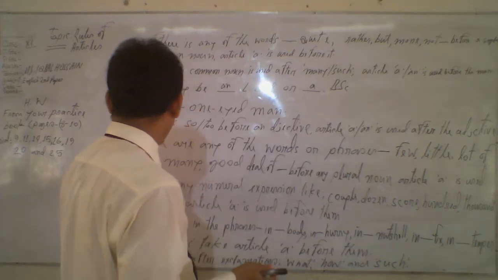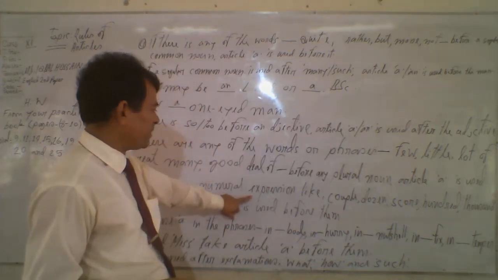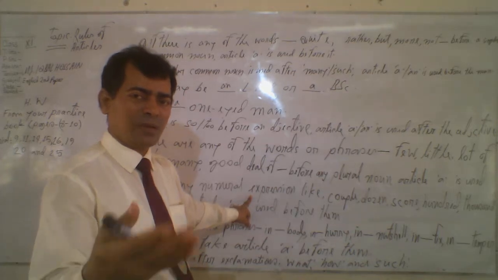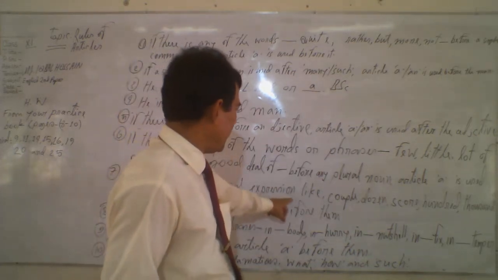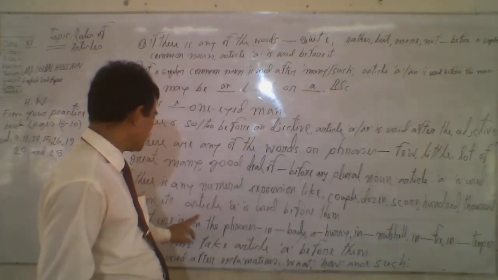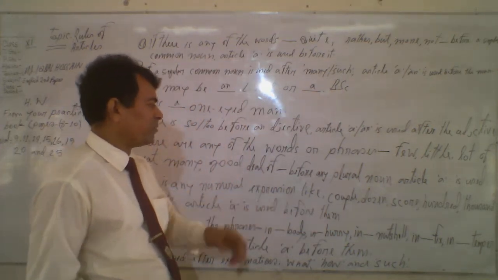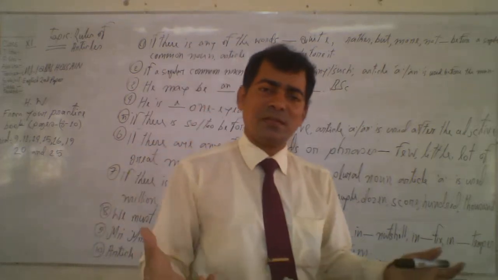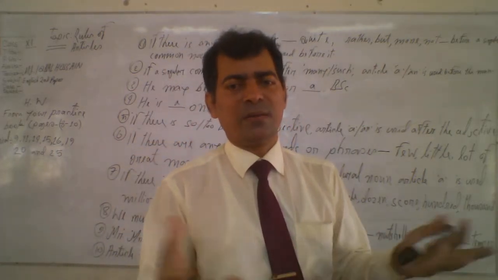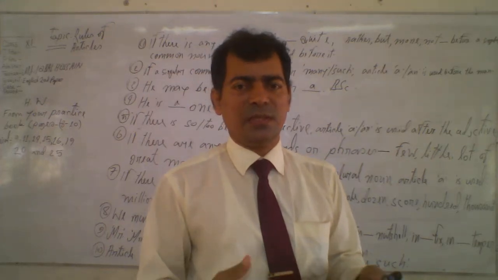Now, rule number 7, if there is any nominal expression, that is any expression that refers to any number, like couple, dozen, score, hundred, thousands, million, etc., article A is used before them. A dozen of bananas, a hundred of students, like this in a sentence.